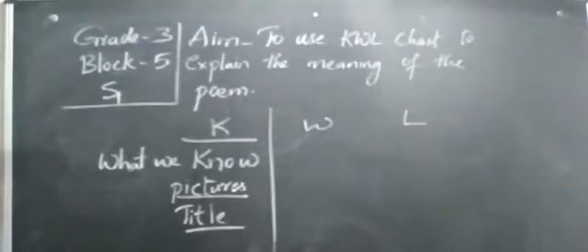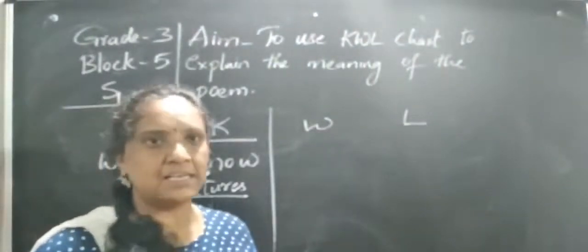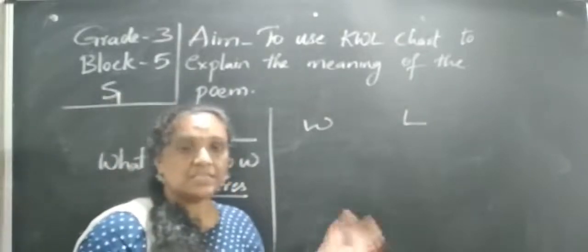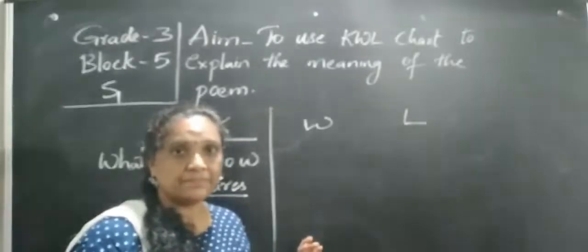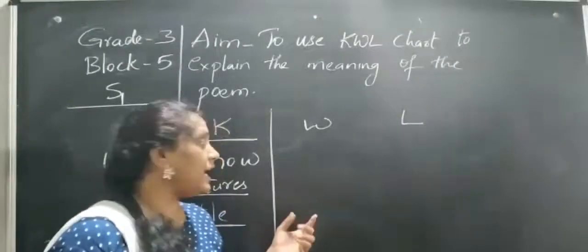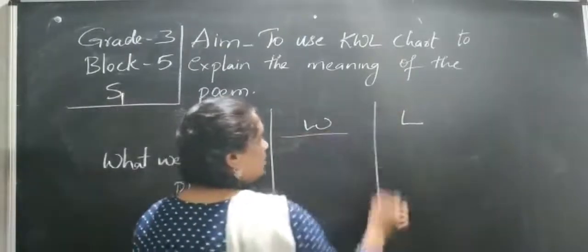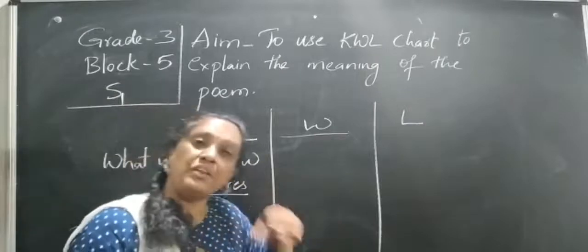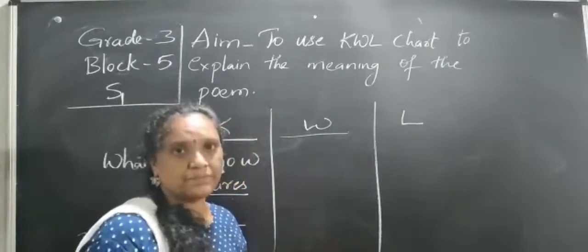What I want to know is quite different because by seeing the picture and the title of the lesson we think that okay, I know this. In this picture it is this and that. In this way we think like that. In the same way, by seeing the picture, what do I want to know about this? What should I know about this? What should I learn about this? So what are you thinking to learn about that? You want to write in the second one.